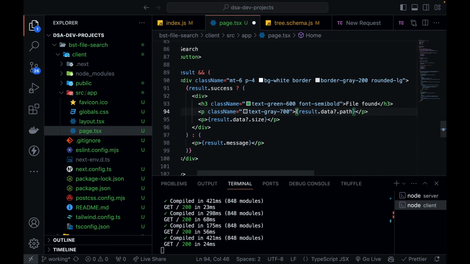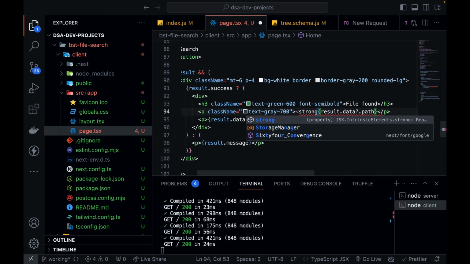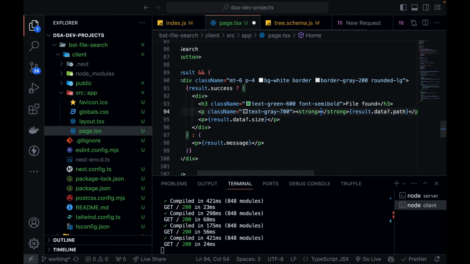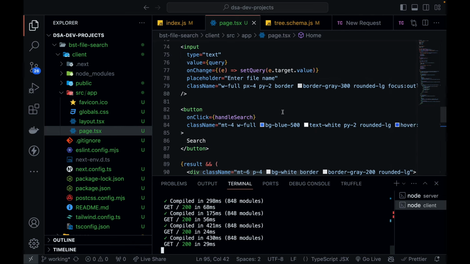I think we also should say what is this? Actually this is a path, right? So let's define a strong tag so that it is a little bit bolder. Strong tag, and in the strong tag I'll say path like this. Similarly I'll put the same thing over here, and just before this I'll put it like this, and this will be my size. I think we are done with everything. We have done everything right now.